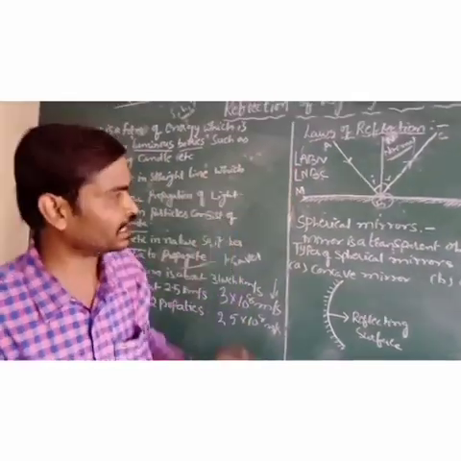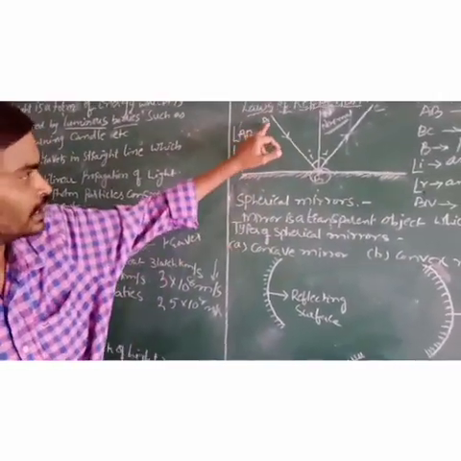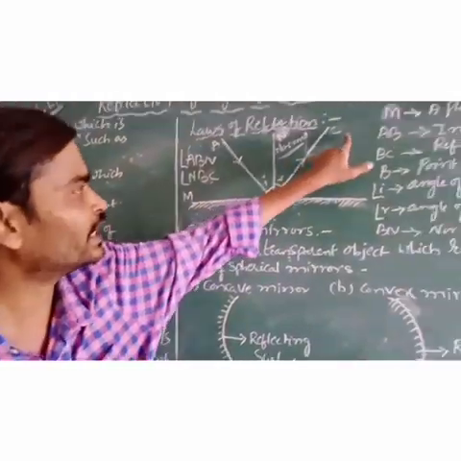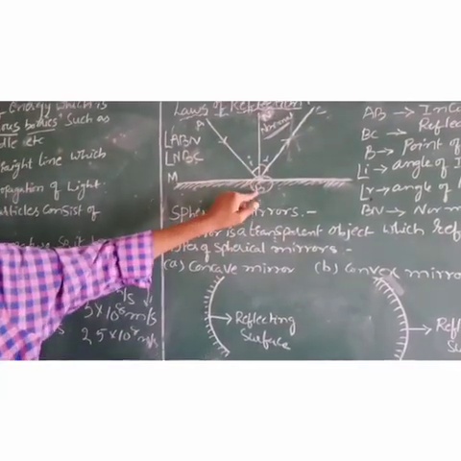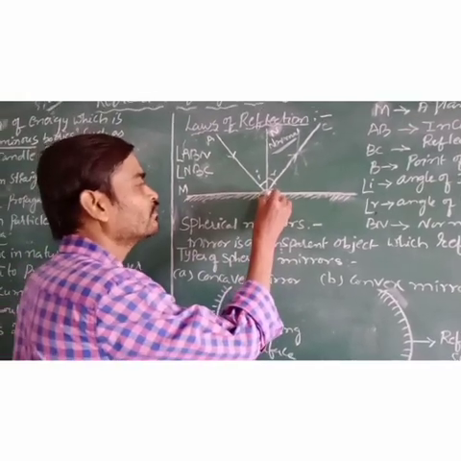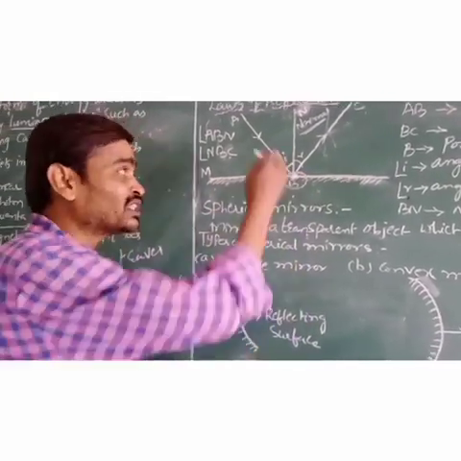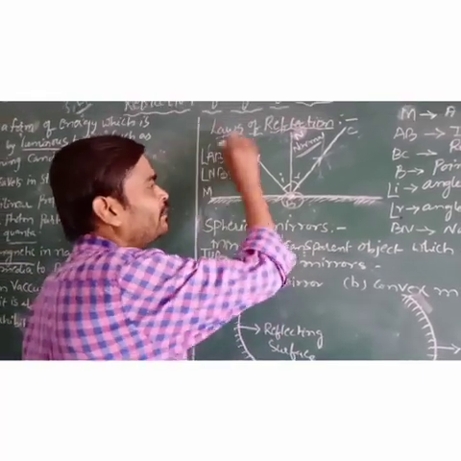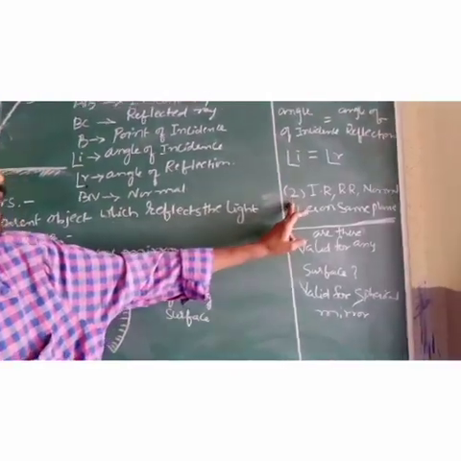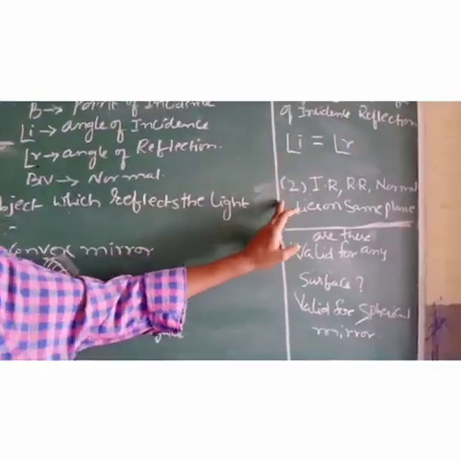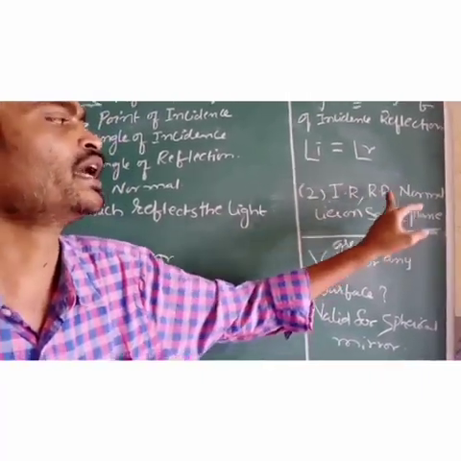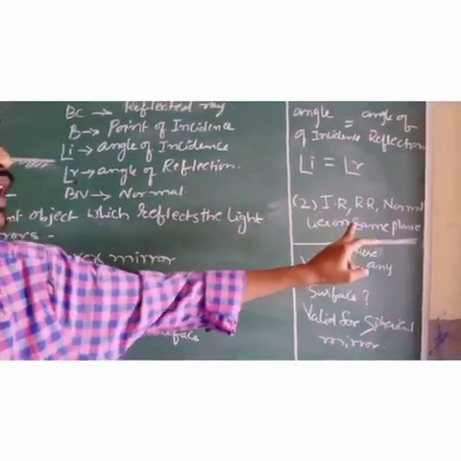Let us take the second law. If we observe the diagram clearly, the incident ray AB, the reflected ray BC and the normal BN all lie at a point which we have denoted as B, and these all lie on the same plane. So the next property is that the incident ray, reflected ray and the normal lie on the same plane.